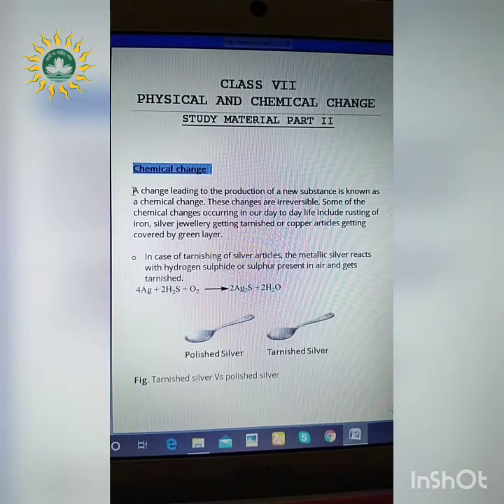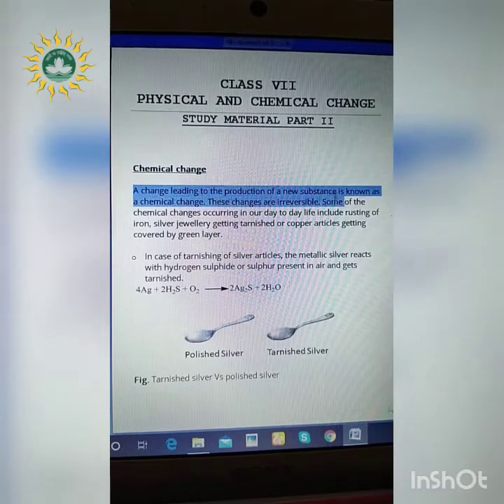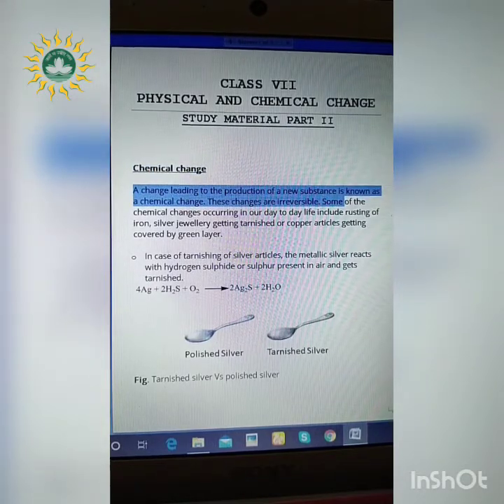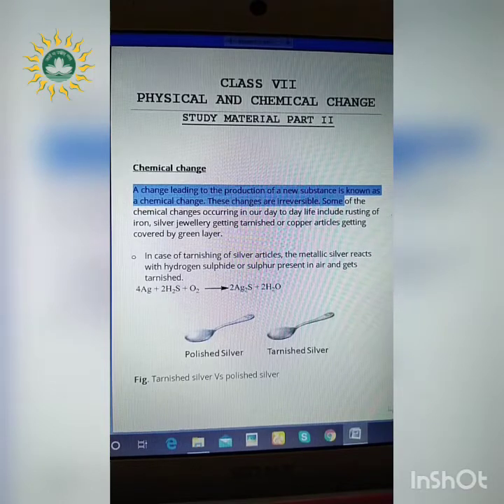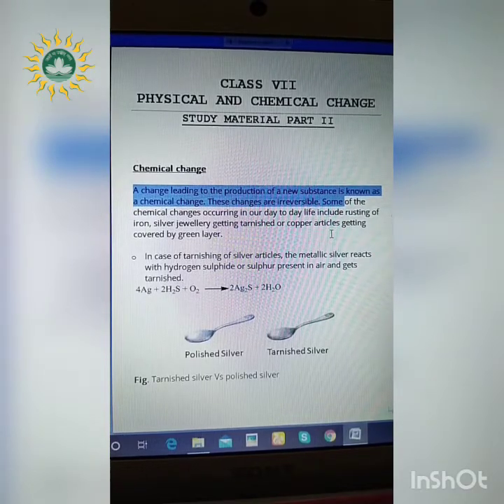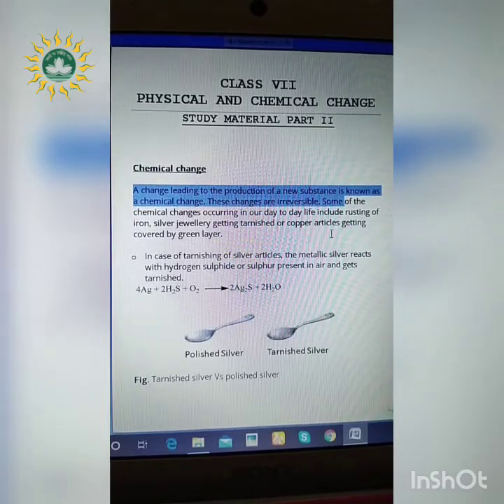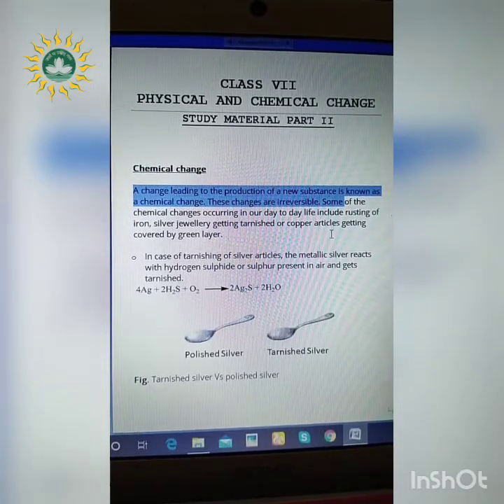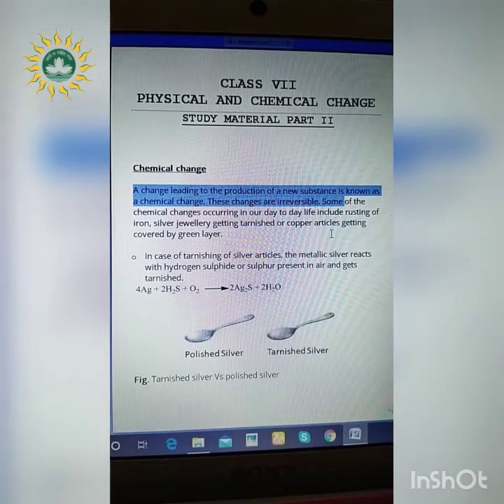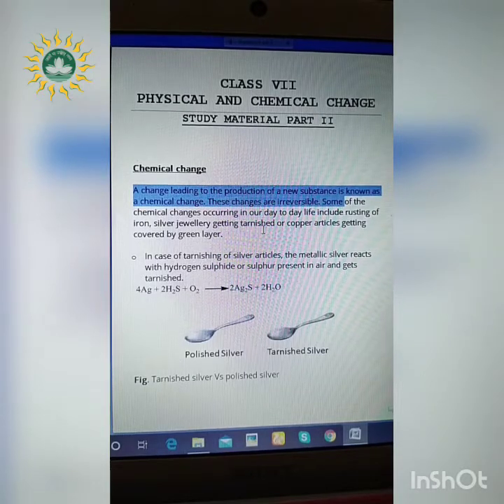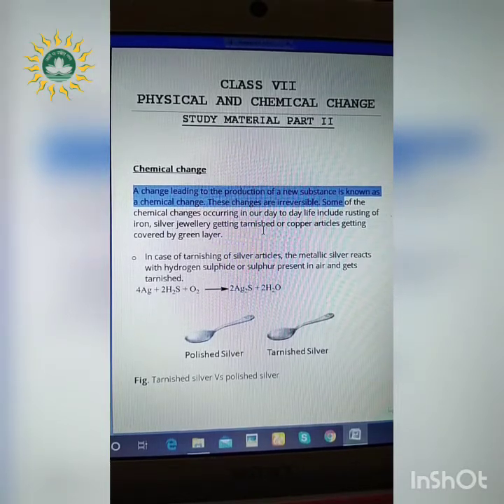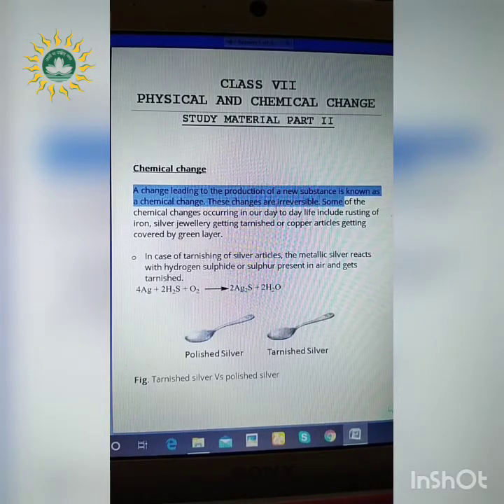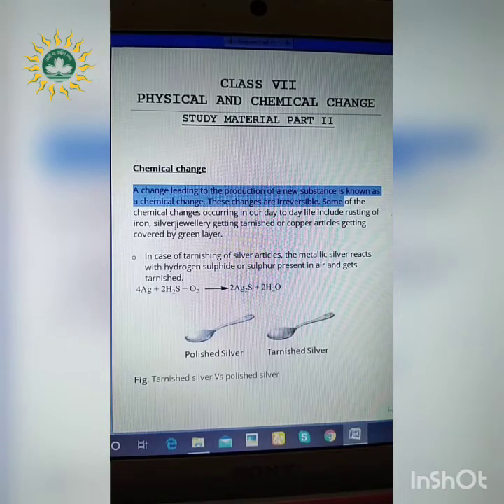Now what is chemical change? A change leading to the production of a new substance is known as a chemical change, and these changes are irreversible. In physical change, what have we learned? We have learned that in such changes no new substance is formed and we can get back the original substance very easily. Whereas in chemical change, a new substance is formed and the original substance cannot be reverted back. Hence, these are irreversible changes. Now, let us move to certain examples.